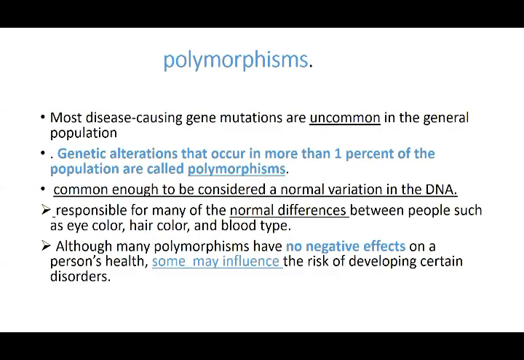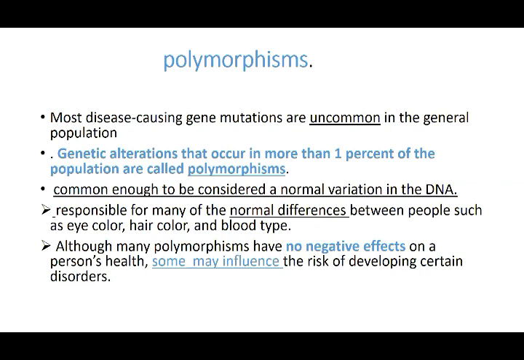Then there is something we call polymorphism. Most disease-causing gene mutations are uncommon. Many do not show in the features in the generations. That is, it's not necessary that it is going to be a malformation. Genetic alterations that occur in more than 1% of the population are called polymorphism. It's taken as a normal phenomenon that genes change. If your great grandparents had a certain feature which has not traveled on, the color of the eyes or hair may change. That is because the genes are changing.